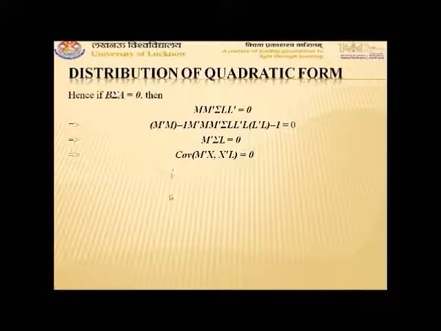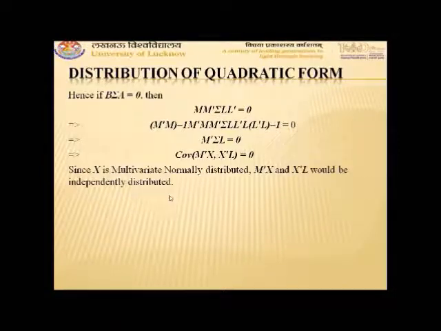Since X follows a normal distribution, we can say that MX and LX are independently distributed.